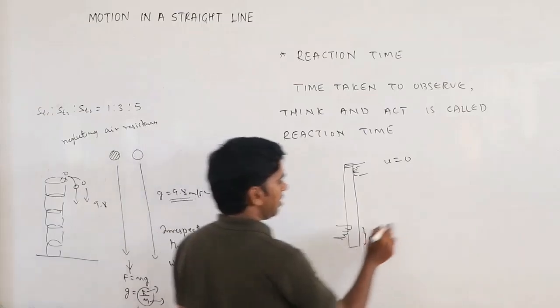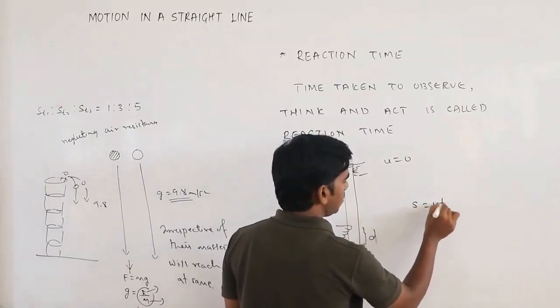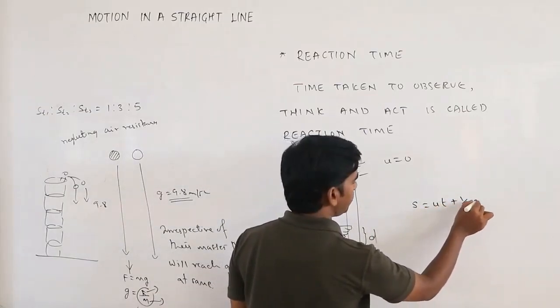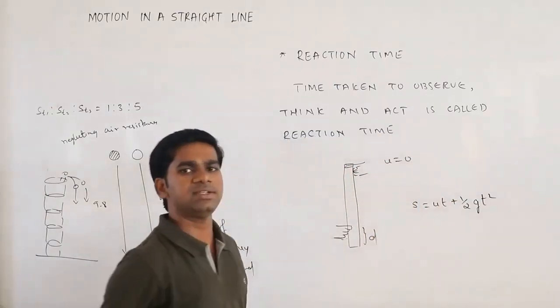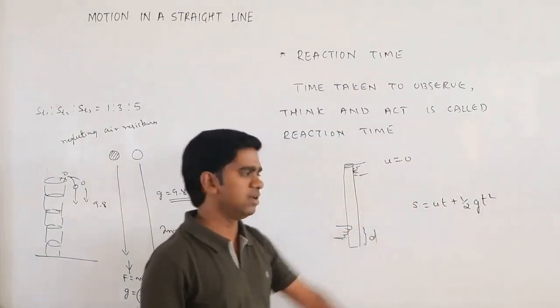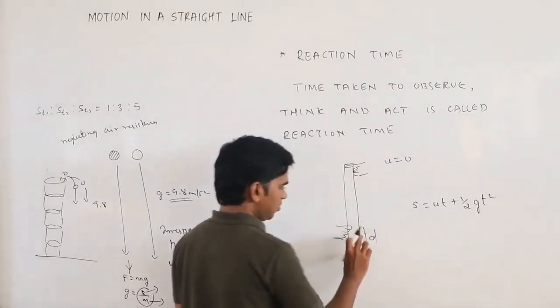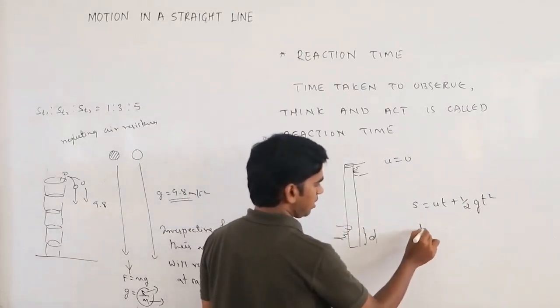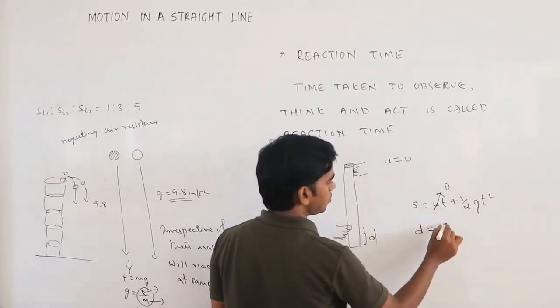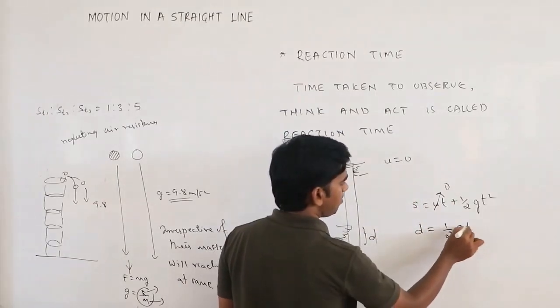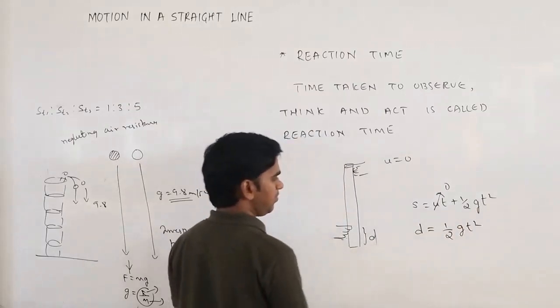Now you can apply s equals ut plus half g t square. Since it is traveling in the downward direction, we have to take the plus sign. S is the distance traveled, d. So d equals u t, u is 0, so this is going to be 0. What remains is half g t square.